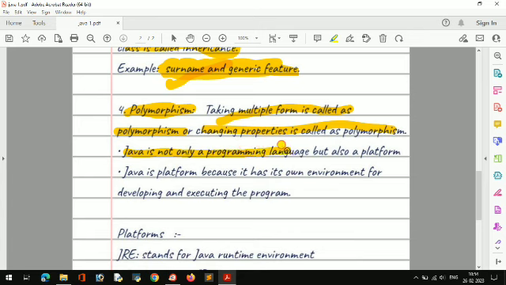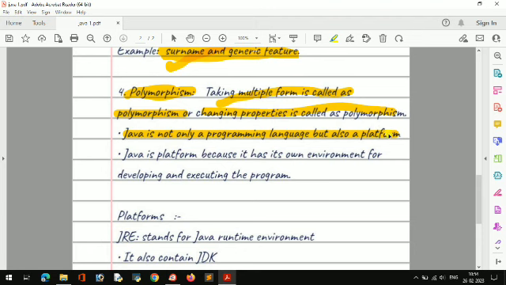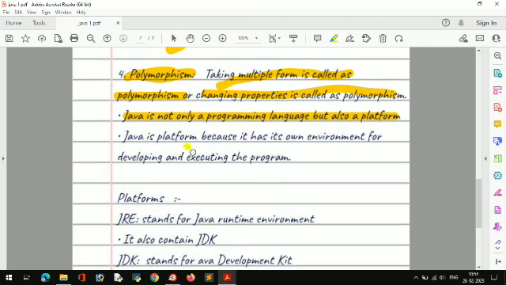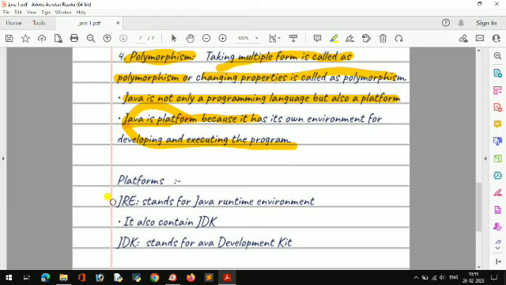So Java is not only a programming language but also platform independent. I think I missed that. Java is platform independent. Like, one code you have written in Linux, the same code you can run in Java without rewriting. So Java is a platform because it has its own environment for developing and executing programs. Java has its own platform so that you can run your programs. The platforms are JRE, which stands for Java Runtime Environment, and JDK, which stands for Java Development Kit.